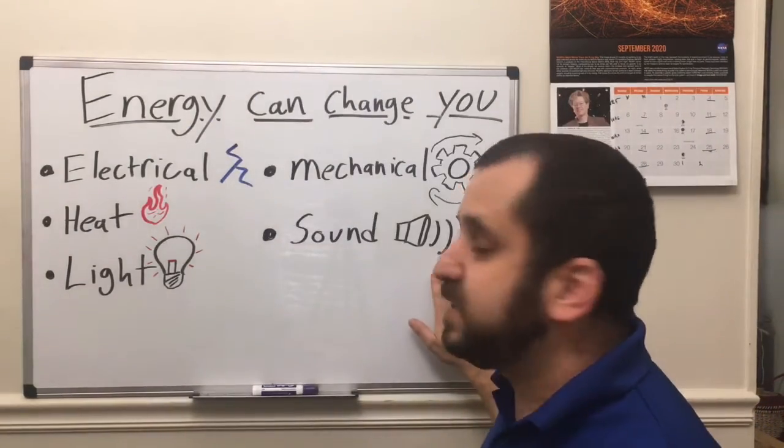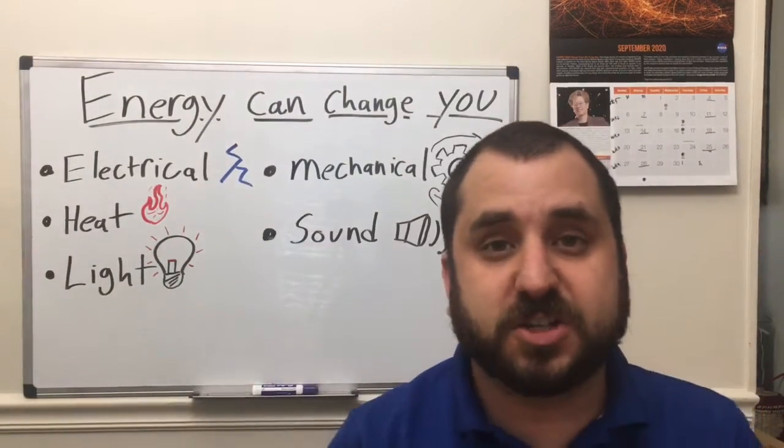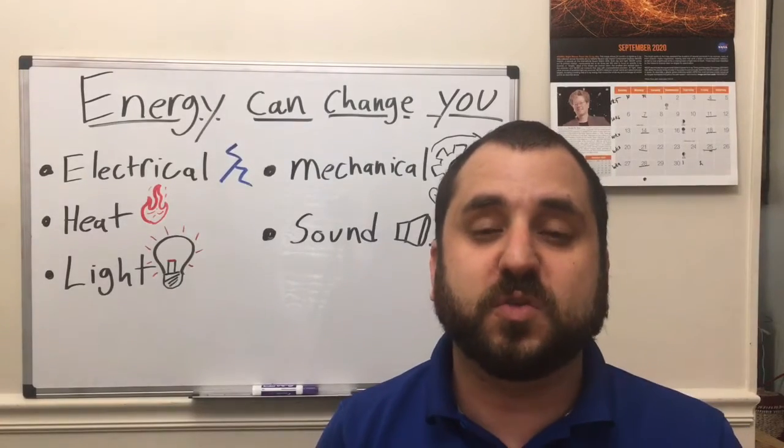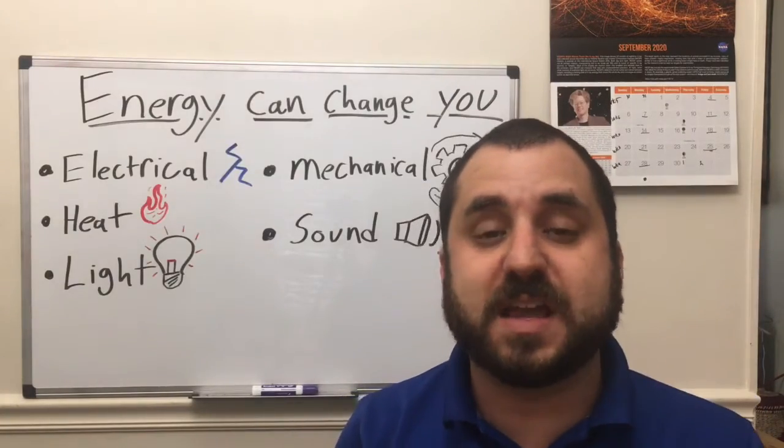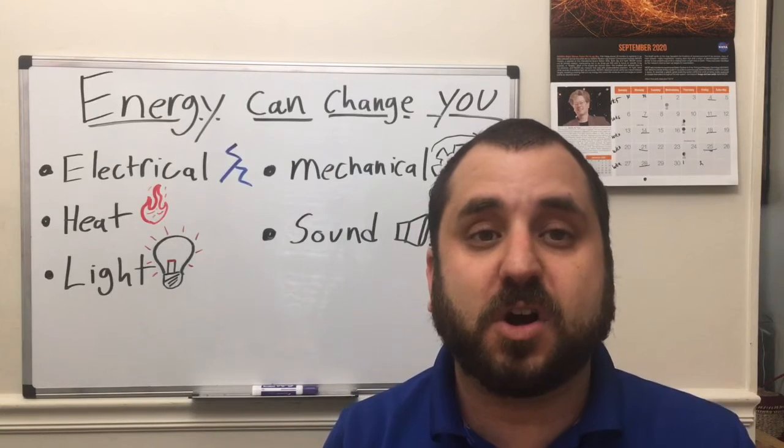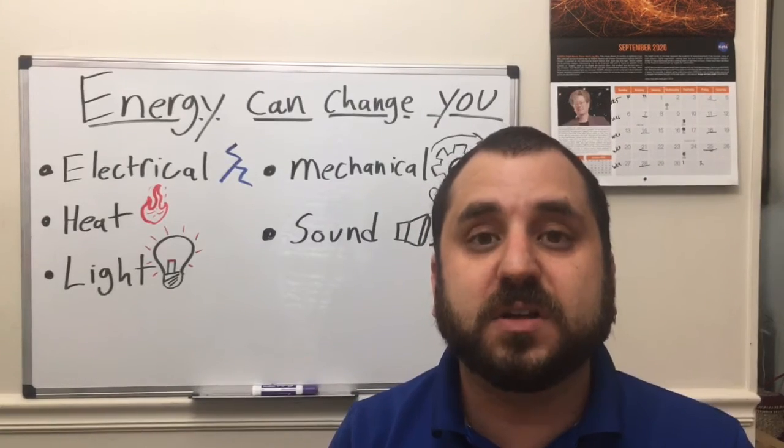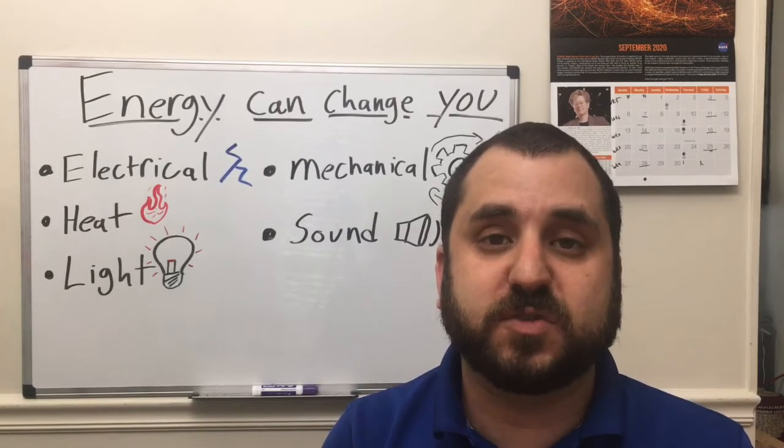And next up we have sound energy. Sound energy comes from vibration. So if I have a string that's vibrating, I'll be able to hear it because it's vibrating the air, which then allows me to hear and know where that sound is coming from. That can cause a lot of different changes. I can know that it's safe or not to cross the street depending on if I can hear a car coming. I can answer the phone if it's ringing. I can answer someone if they're calling me. So sound energy can cause lots of changes.